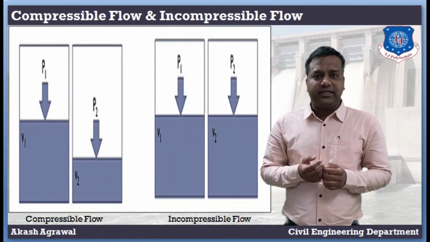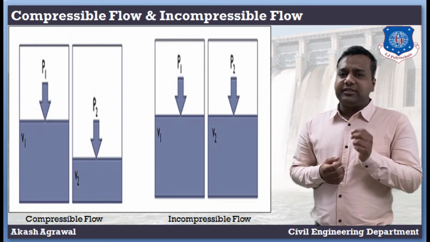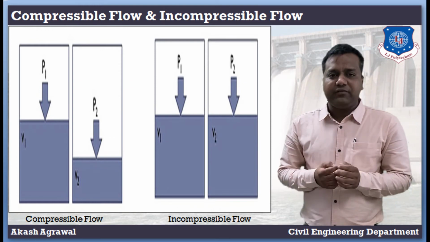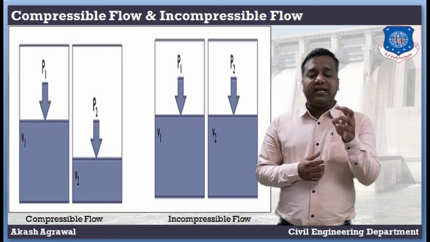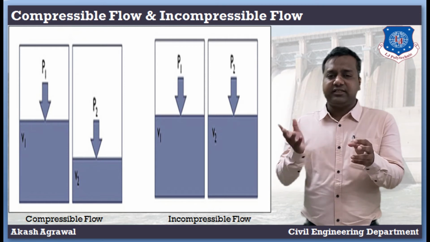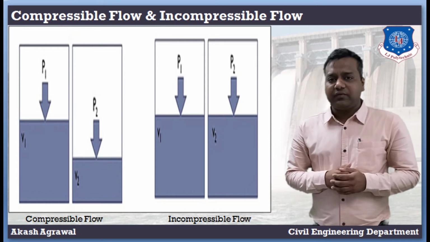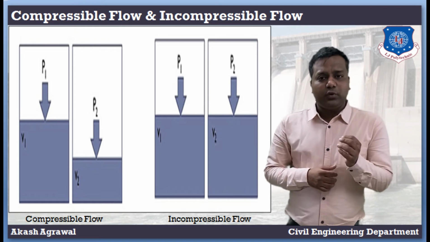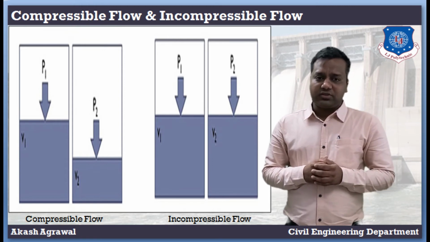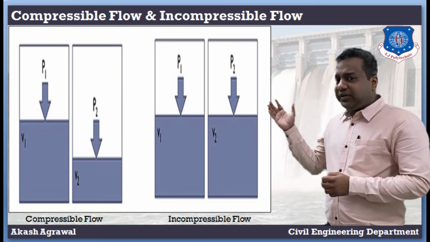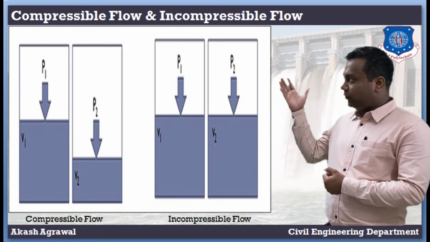Next, we will study compressible and incompressible flow. Compressible flow is that type of flow in which the density of fluid changes from point to point. It means density is not constant; it changes from one point to another point. And incompressible flow is that type of flow in which the density of fluid is constant throughout the flow. It means density is equal to a constant. The figure shows the compressible flow and incompressible flow.